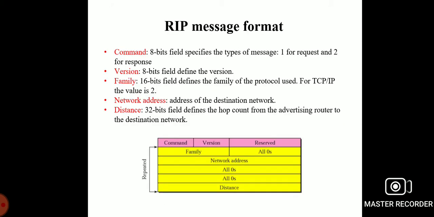And then what is the message format of the Routing Information Protocol? So this is the header format. First is the command field.